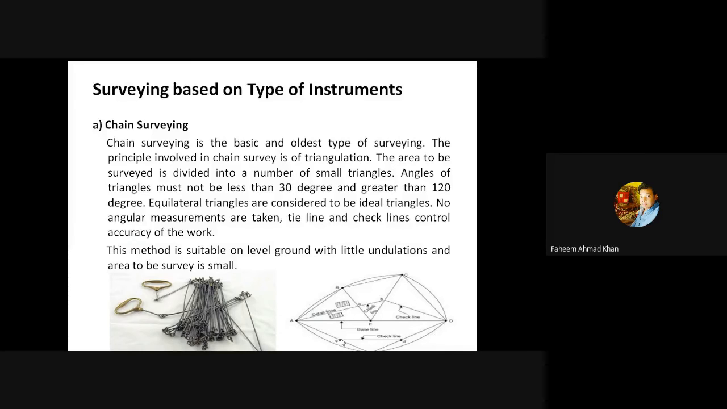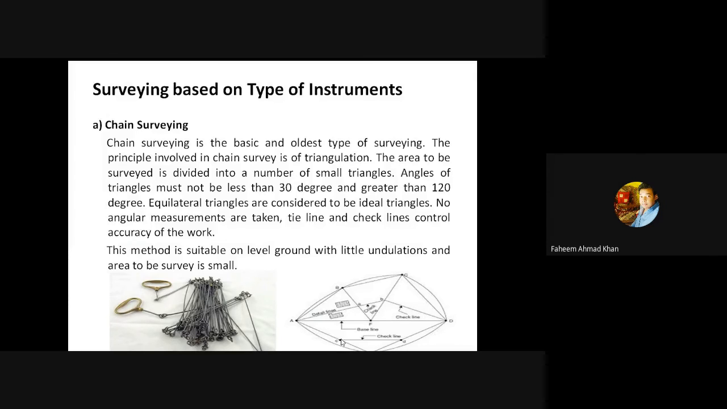Angles of triangle must not be less than 30 degree and greater than 120 degree. While performing this chain survey and marking the triangles, you should always consider this point, that the lines from which the triangle has been made should have an angle greater than 30 degree and less than 120 degree. Now, equilateral triangle are considered to be ideal triangle, but it is not possible in actual practice.